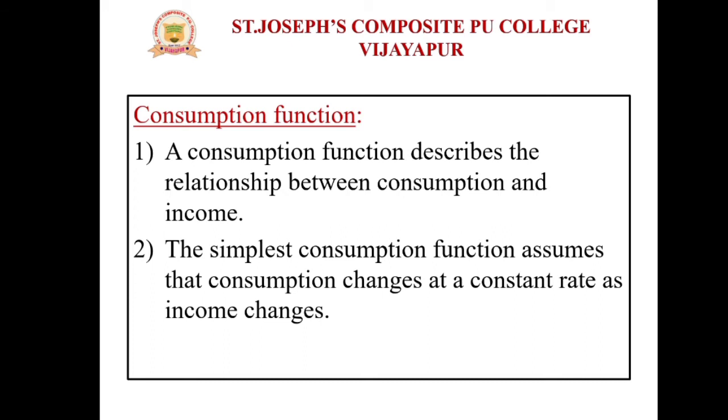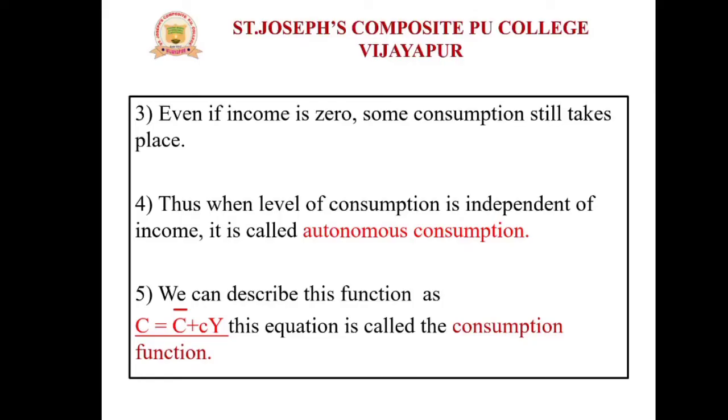Because the whole consumption demand is mainly determined on the basis of income. With the help of income we can determine our consumption, right? Even if income is zero, some consumption still takes place.